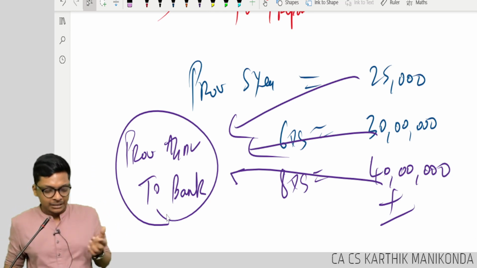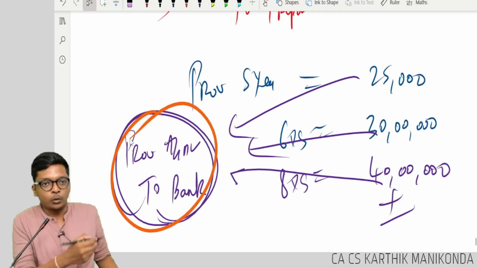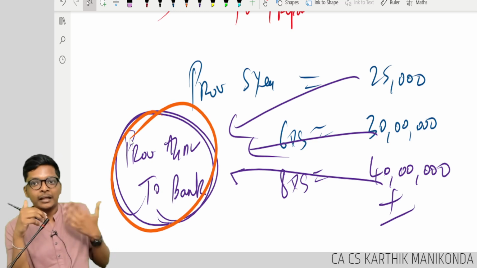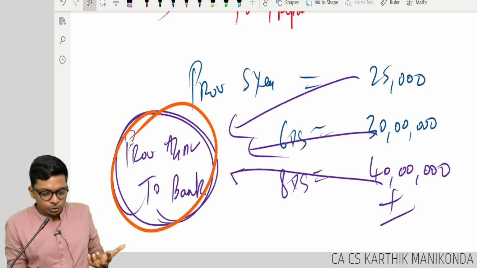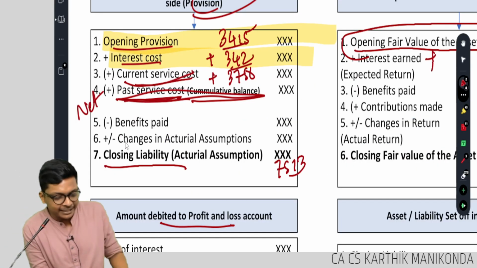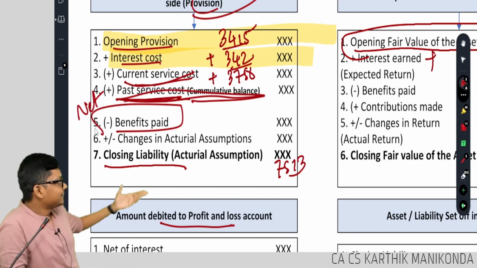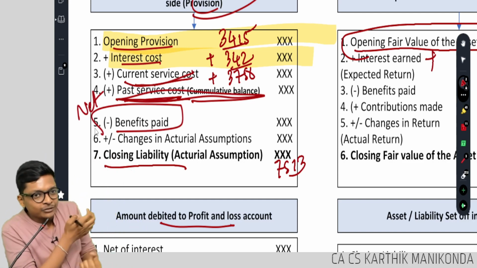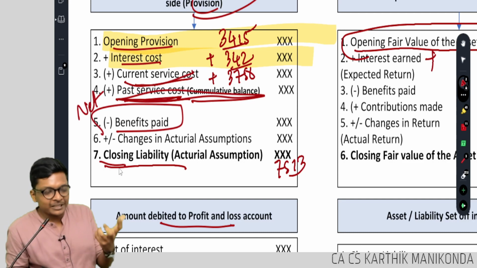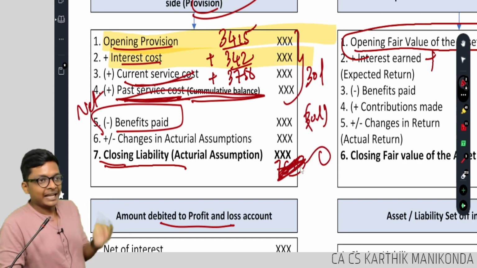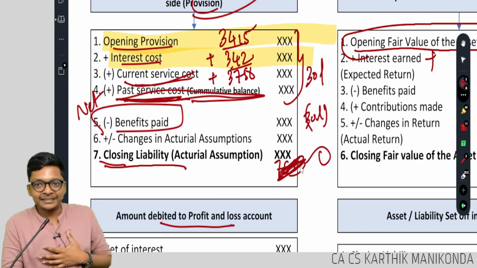Following. What I am paying the employee is called what? This plan is called what? Defined benefit plan or defined benefit obligation. So this money paid to him is called benefit paid. That's why from the overall liability I am reducing benefit. See, until point 4 it is creating provision. Point 5 I am reducing benefit. That means point 7 should become 0. It's like all these three together became 30 lakhs. Now I am paying 30 lakhs. So now it's becoming 0. End of the period. Are you following, guys?